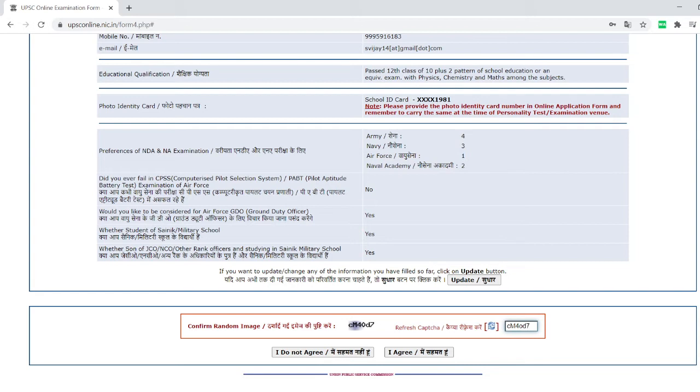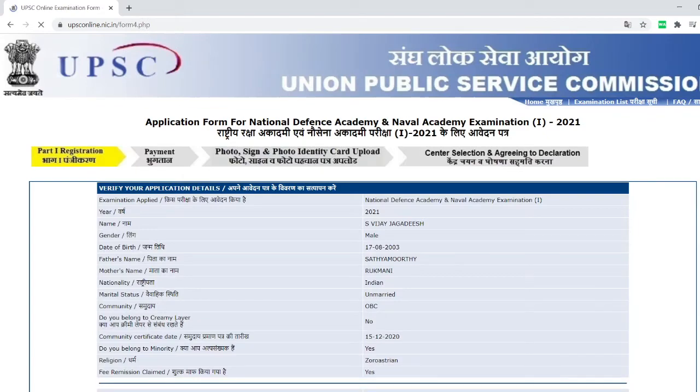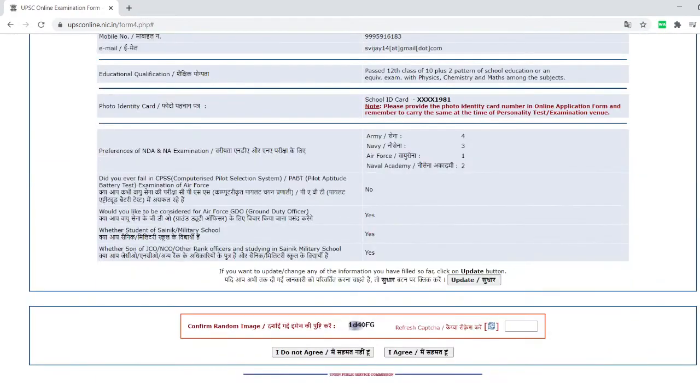Then you have to type the captcha. Then you have to say I agree. Once you click agree, you cannot change anything; it is just confirming whether you want to confirm it. Yes, you can give. I think my code was wrong. So give this code properly, as it will change every time.